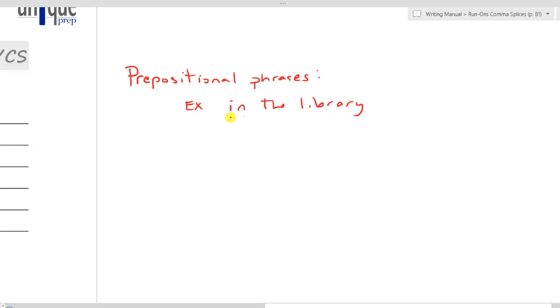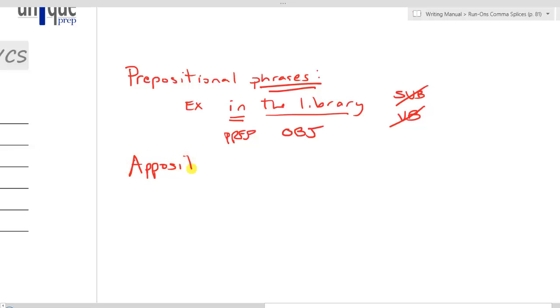Remember that all a prepositional phrase is composed of is a preposition, which in this case is "in," and then the noun that comes after the preposition. So that's the prep, and this is the object of the prep. Nowhere in this phrase do we have a subject, and nowhere do we have a verb. So that is a prepositional phrase, one type of phrase, a group of words that lacks a subject or a verb. We also have appositive phrases, which we also saw in subject-verb agreement.